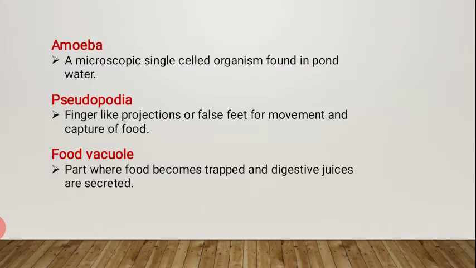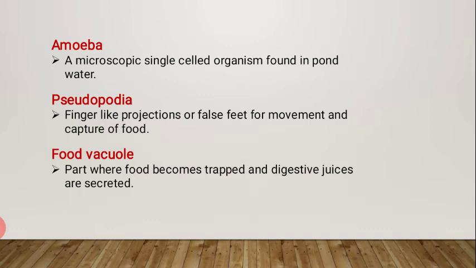Amoeba is a microscopic single-celled organism found in pond water. It has a cell membrane around it, a dense nucleus and many small bubble-like vacuoles in its cytoplasm. Amoeba constantly changes its shape and position.